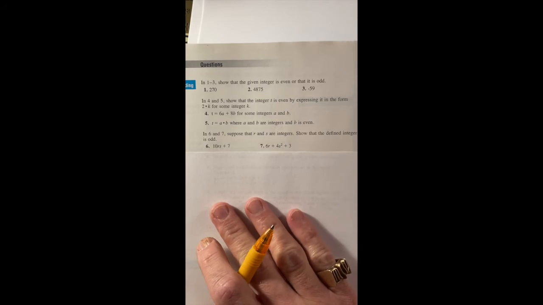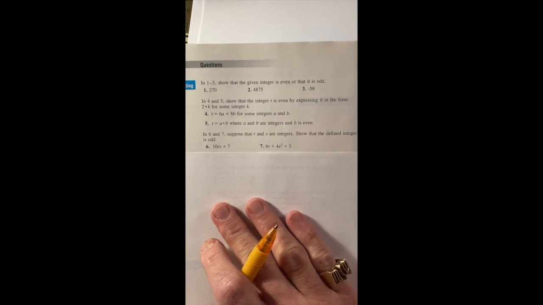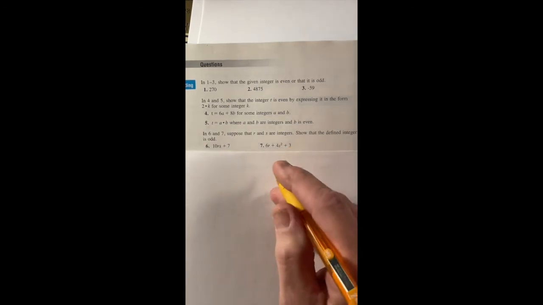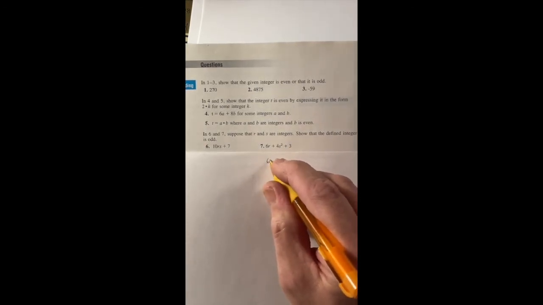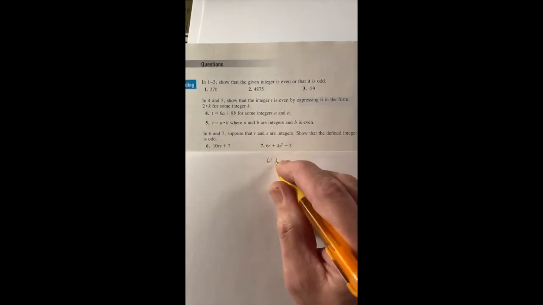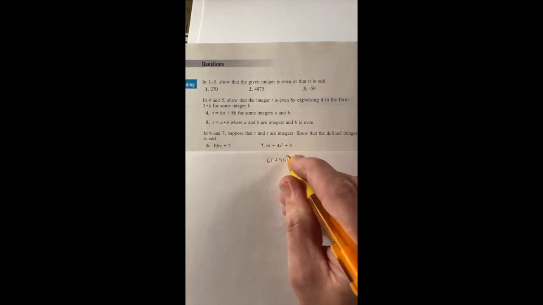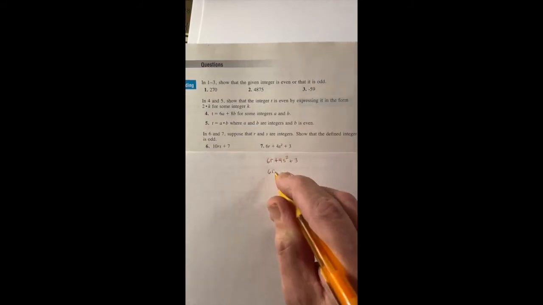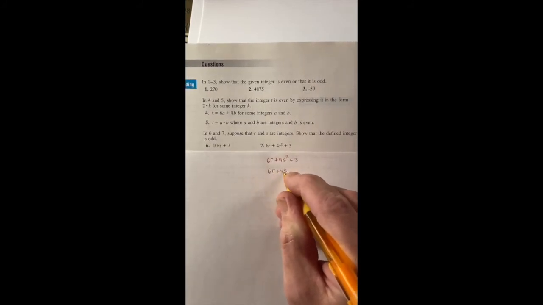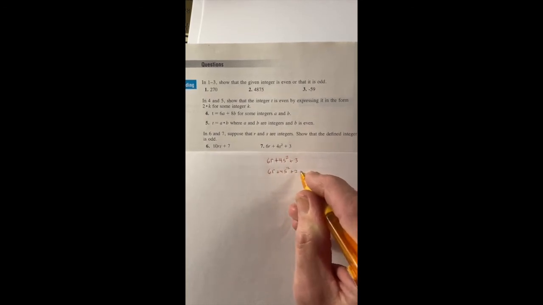This one here, how do we know that the defined integer is odd? Basically, we have the same thing we had a moment ago. Right? This is 6r plus 4s squared plus 3. It's going to be 6r plus 4s squared plus 2 plus 1.